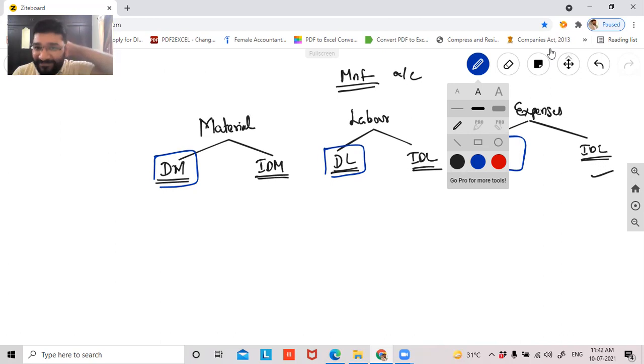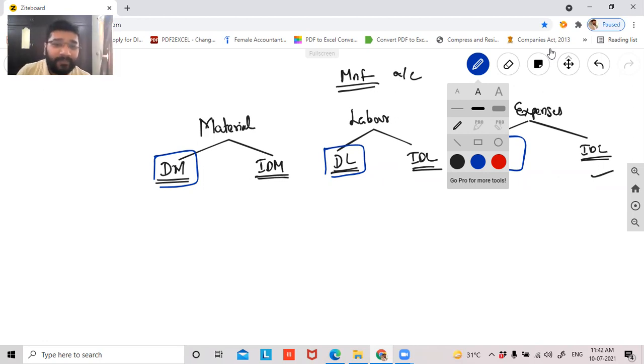Sir, in the manufacturing of laptops, we use screws and other tools for manufacturing. Correct. It will come under indirect material. So screws are direct; the screws you attach to it are direct. And the tools you use are indirect expenses. So screw is direct material, and the tools you use to fit it are called indirect expenses.